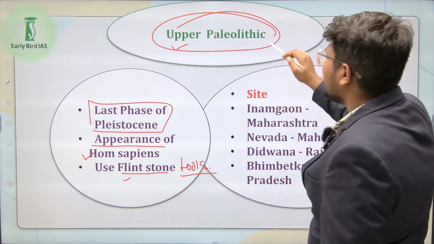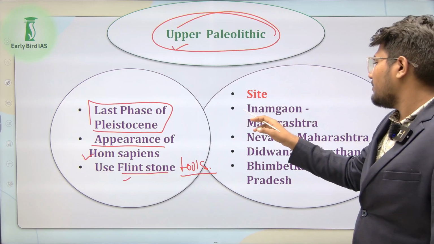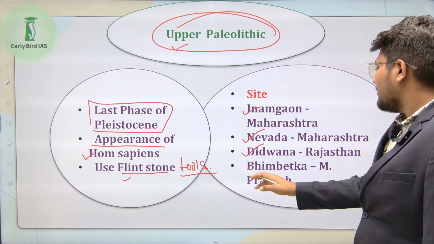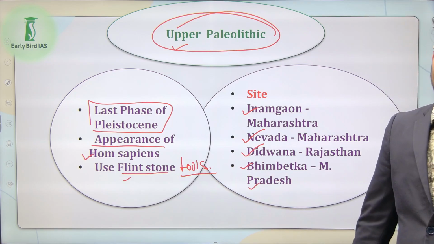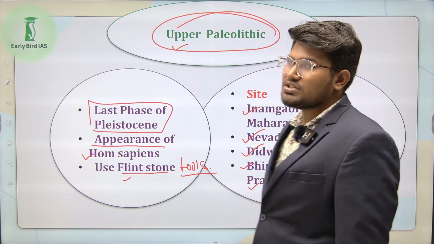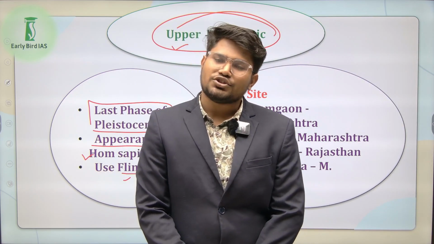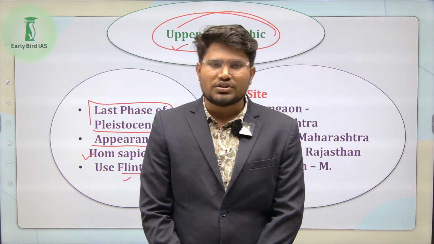We have some sites of Upper Paleolithic Age. First one is Inamgaon, Maharashtra; Nevasa, Maharashtra; Didwana, Rajasthan; and Bhimbetka, Madhya Pradesh. So this is the first mind map of your Stone Age, in which we have discussed the Paleolithic Age.